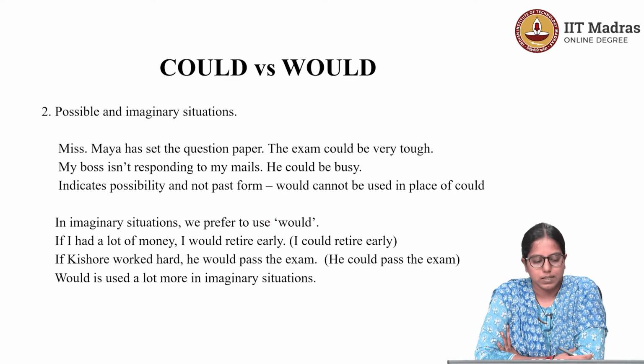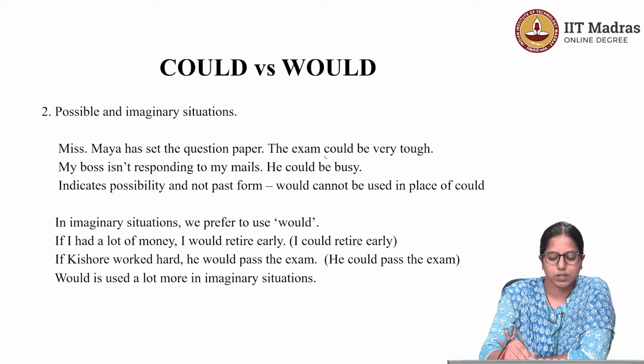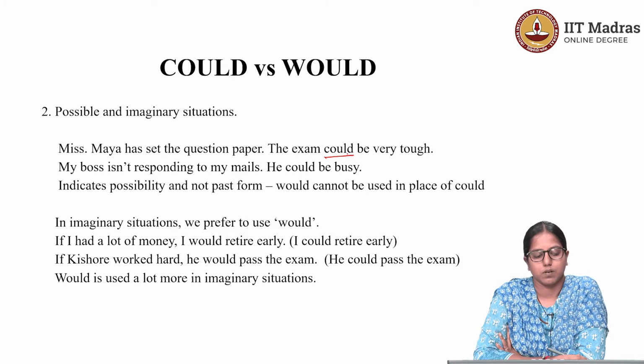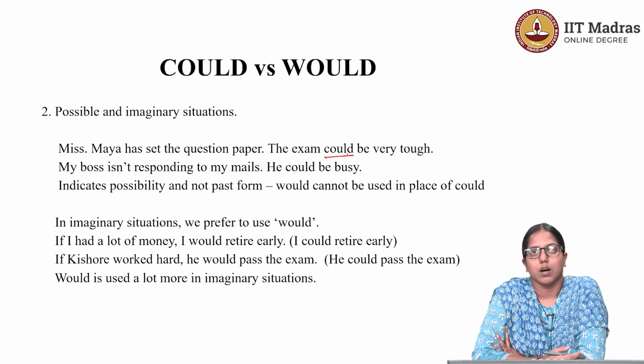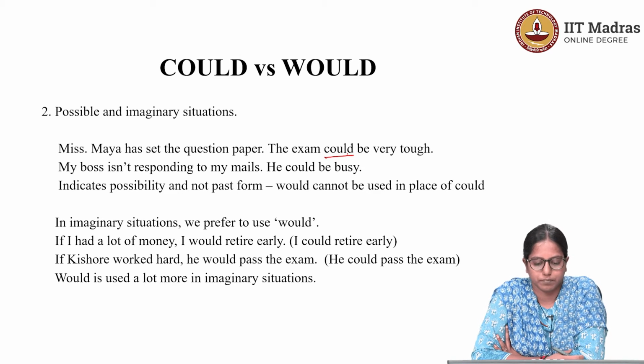So in this case, we are talking about a possibility and therefore you're using could. Because Miss Maya has said the question paper, it is possible that the exam is very tough. The exam could be very tough. Now, are you sure the exam is going to be very tough? Well, no, but I'm saying it's quite possible that it could be tough.